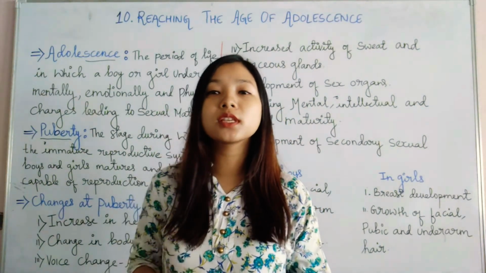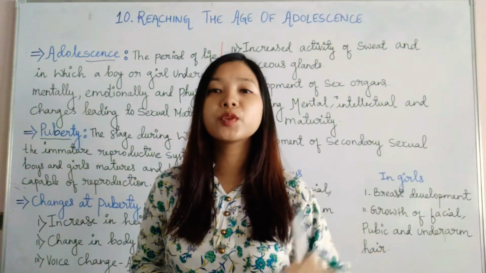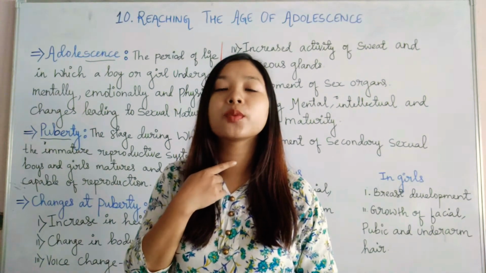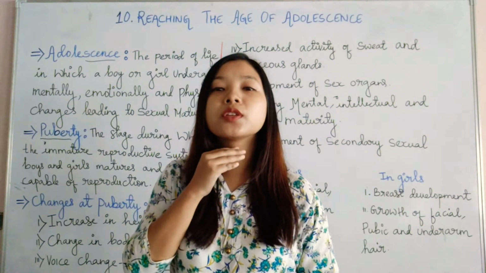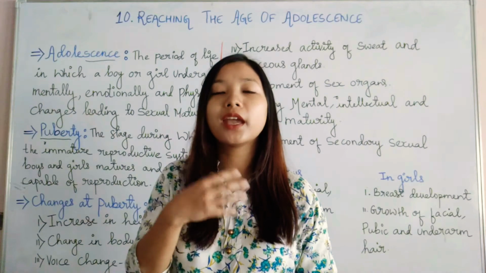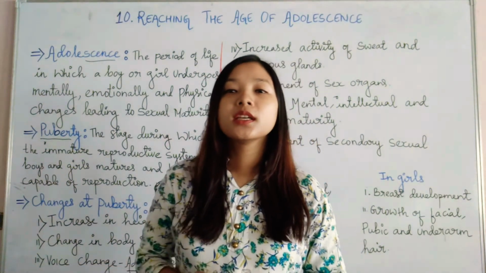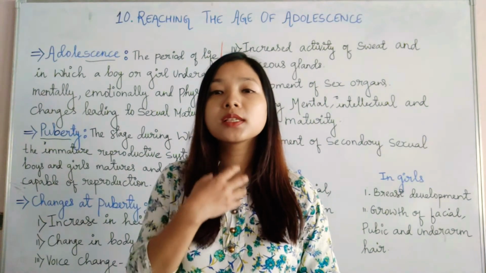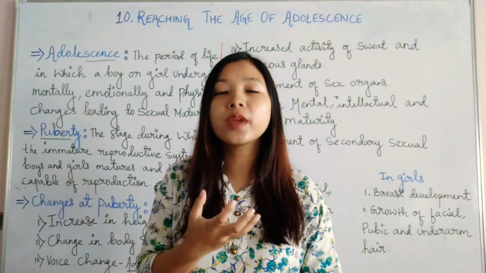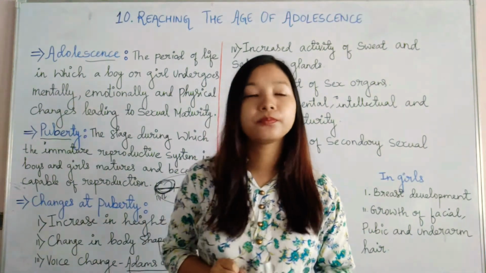You will not be able to see it clearly, but when boys undergo puberty changes, you might have seen a protrusion here, a protruding structure, that is their voice box, which enlarges and is known as the Adam's apple. This is because the muscles in their voice box swell up, which makes the voice of the boys deepen or even become hoarse.